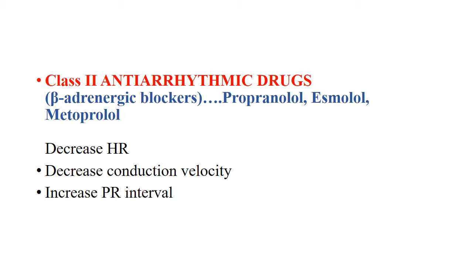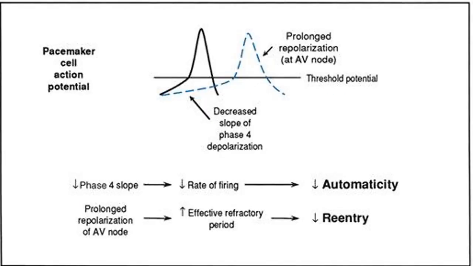Class 2 antiarrhythmic drugs include propranolol, esmolol, and metoprolol. They decrease the heart rate, they decrease the conduction velocity, they increase the PR interval. Class 2 drugs are beta blockers. They have an effect on the pacemaker cell action potential: they decrease the slope of phase 4 depolarization, and they also prolong the repolarization at the AV node.